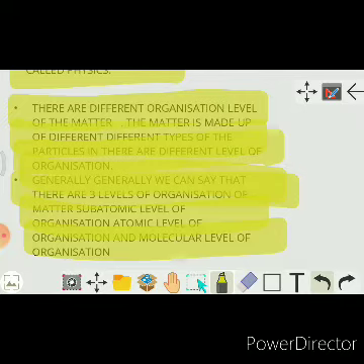Likewise here, the organization of matter is of different levels, and generally we can say the organization of matter is of three types. First one is the subatomic level, then the atomic level, and after that the molecular level of organization.